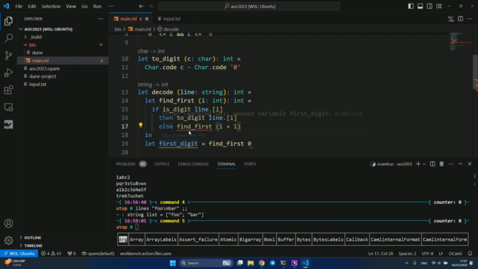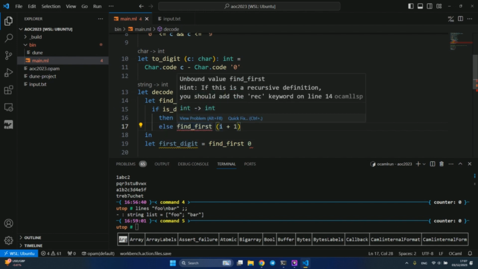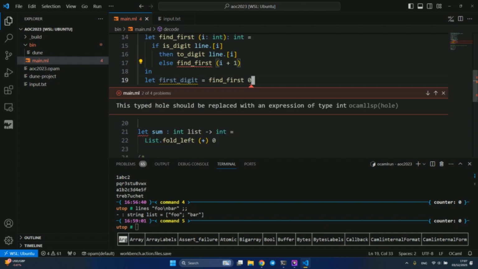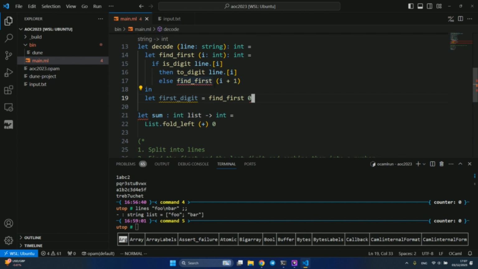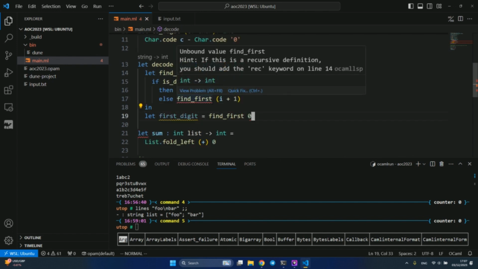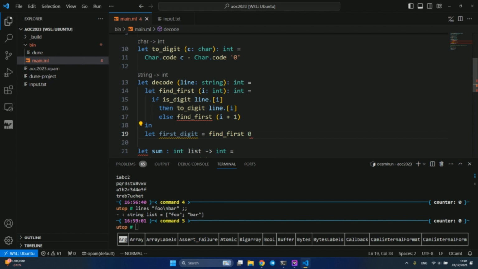Okay, we see an error saying unbound value find_first. The compiler doesn't see this find_first function because I call it recursively. This is an important feature of OCaml. If you want to have a recursive function, you need to specify explicitly that the function is recursive, and you do it by putting the rec keyword after the let. So it's let rec. We have a recursive function that finds the first digit. Okay.